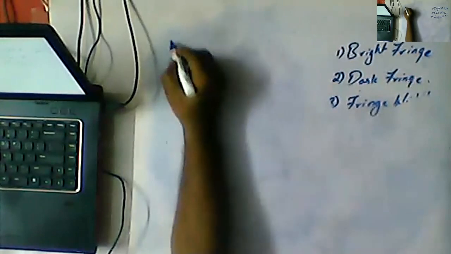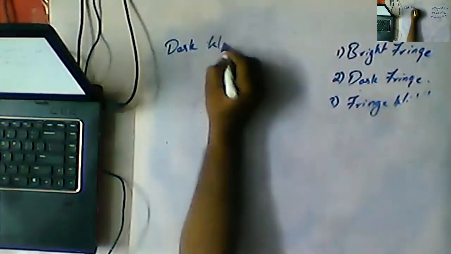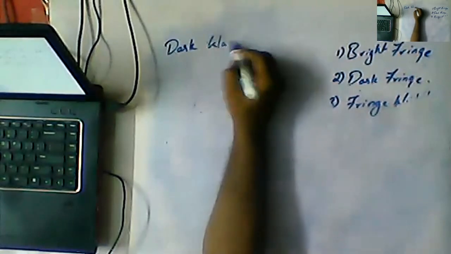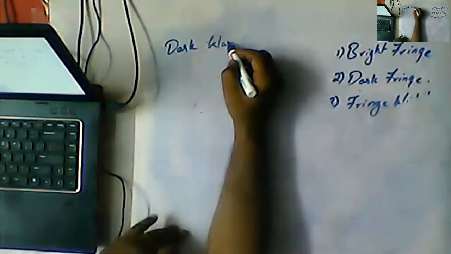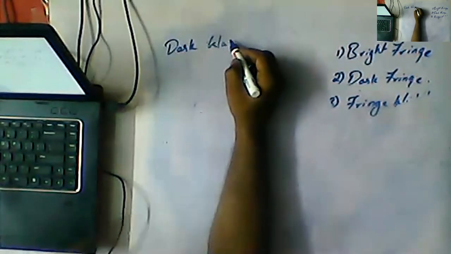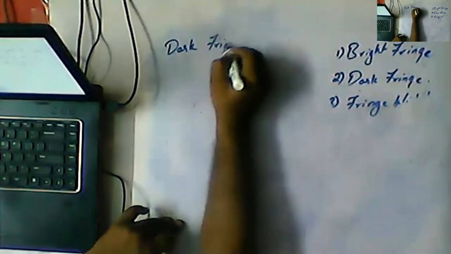Okay. Now coming to the next, the dark fringe. Whenever two waves undergo destructive interference, having a phase difference of lambda by 2, a path difference of lambda by 2, it will give rise to a dark fringe.